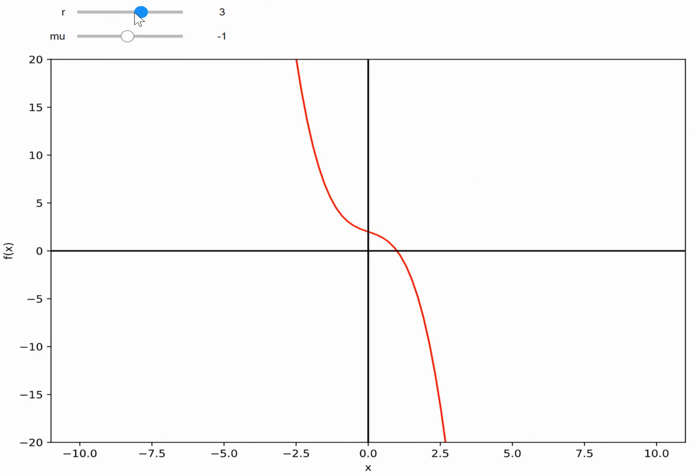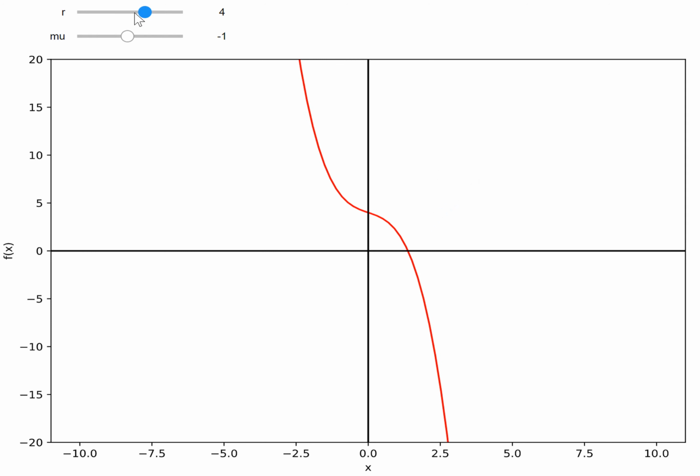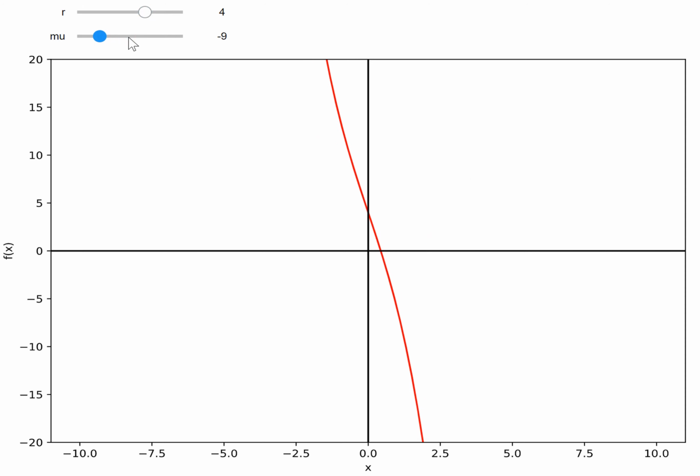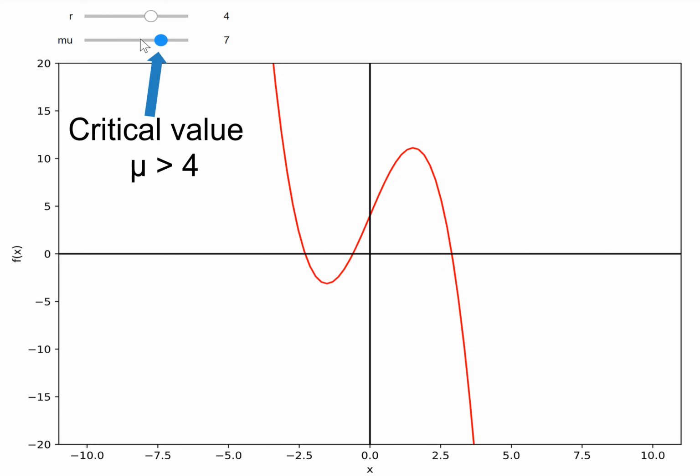And going further negative in mu will always make the curve more of a straight line, and roots remain only one. If r is positive and mu is also positive, then there will as well be only one root, which is a stable root. But when mu is greater than some critical value, then we will have three roots. So basically, the combination of mu and r determines how many roots the equation will have.